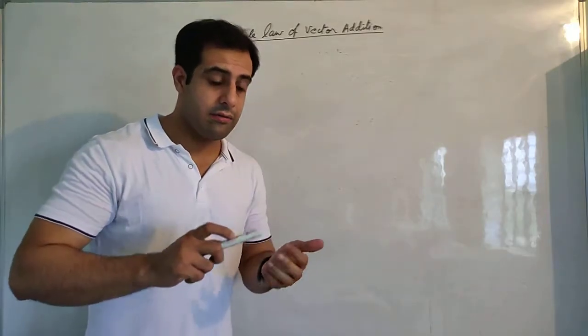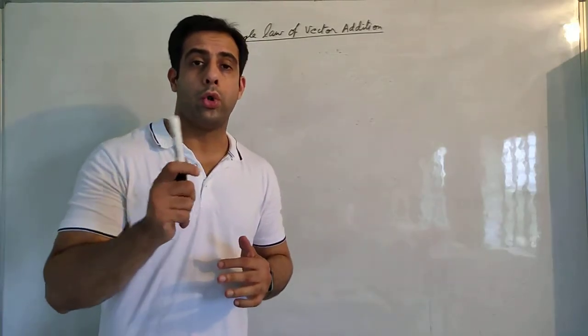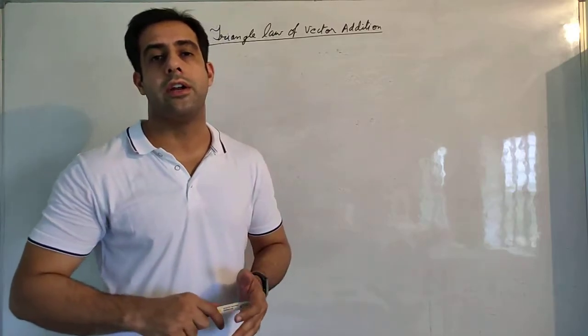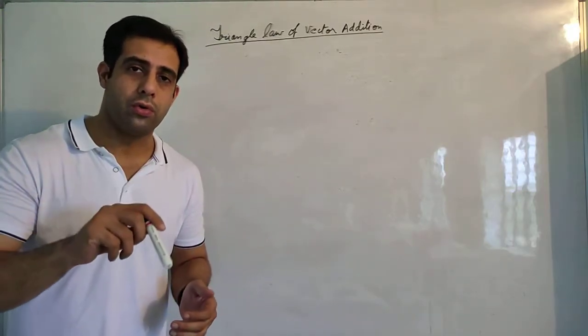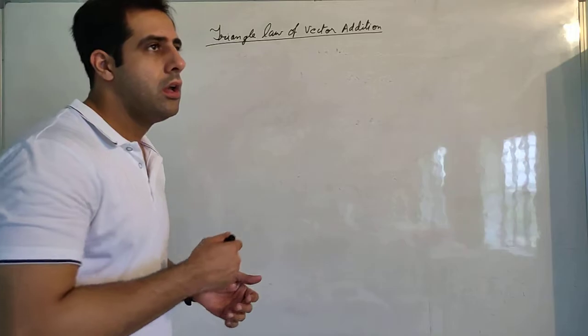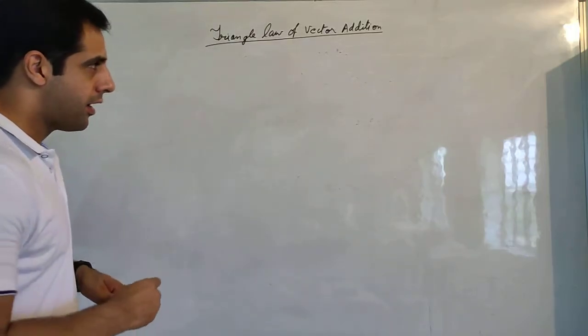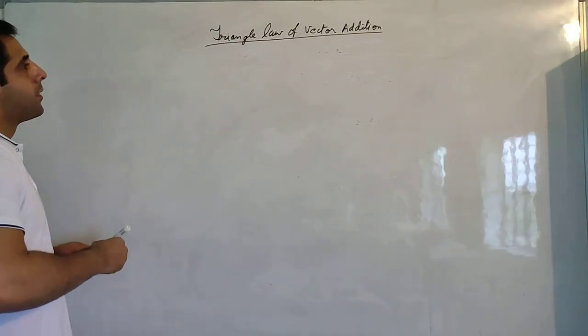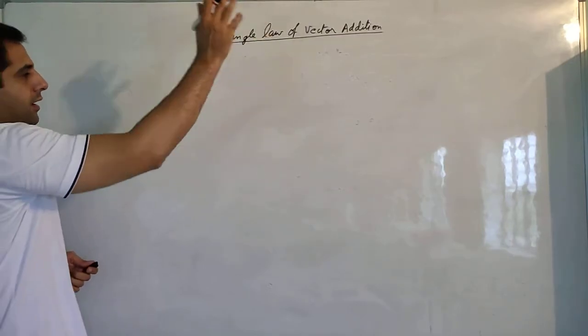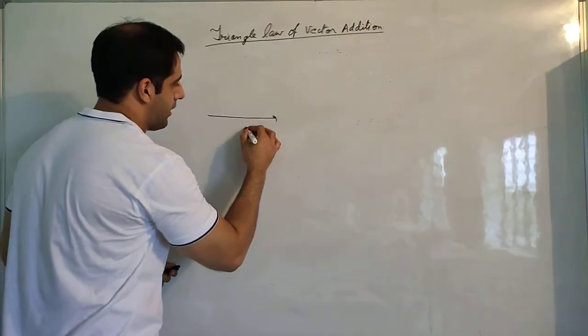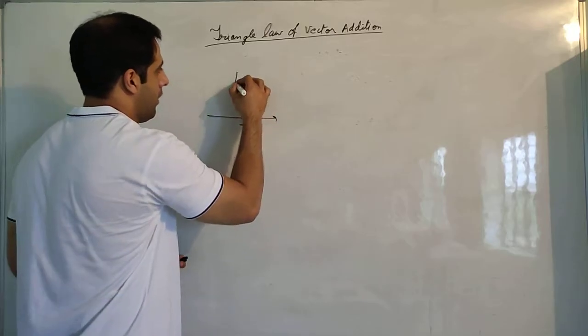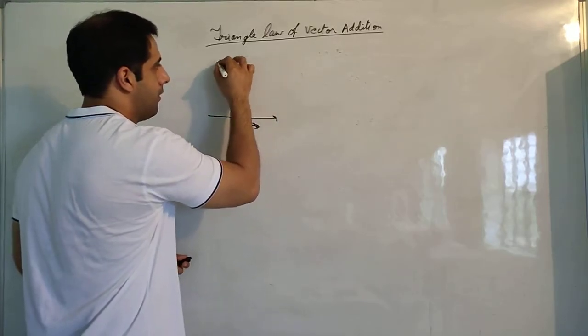That is the reason why time and current, although both of them have directions, are not considered vector quantities. That is for you to find out, how they are not obeying triangle law of vector addition, both time and current.